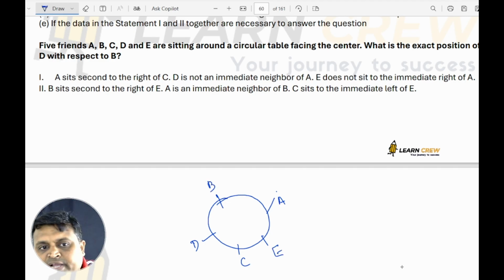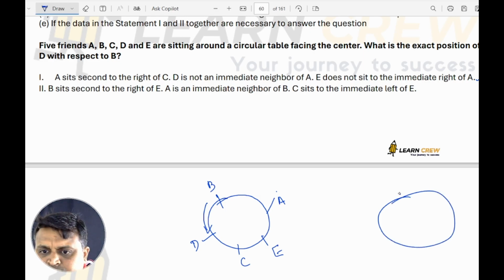So we are able to find out the position of D with respect to B. We can answer it: it is the immediate right. So we can answer the position of D with respect to B with the help of only statement 1. What about statement 2? See here, 1, 2, 3, 4, 5.